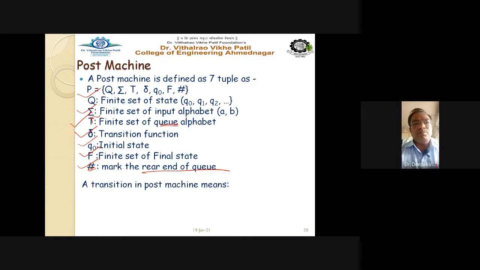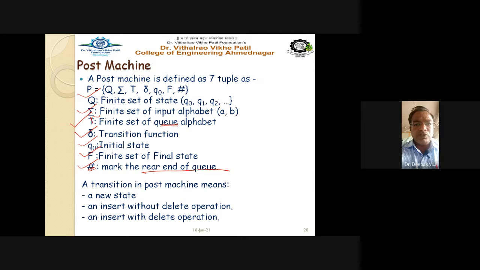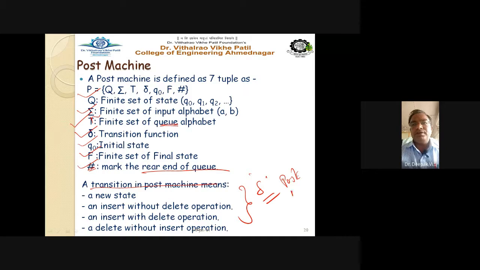A transition in the Post machine means a new state, an insert without delete operation, an insert with delete operation, or a delete without insert operation. So these are the 4 possibilities for the delta transition in the Post machine. First transition is a completely new state, or you can have insert without delete operation.